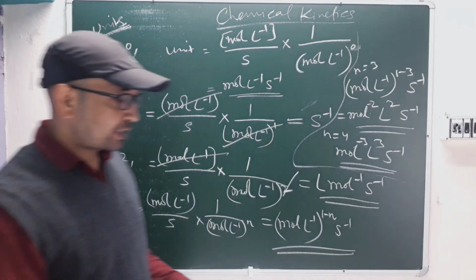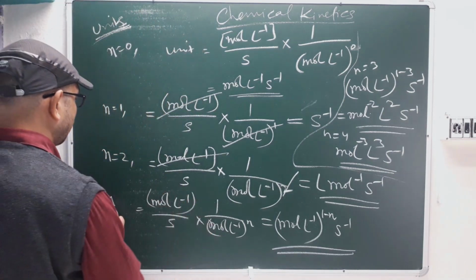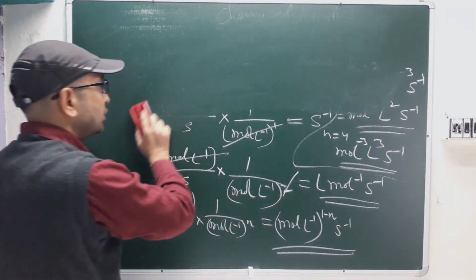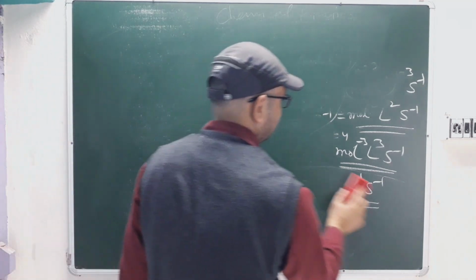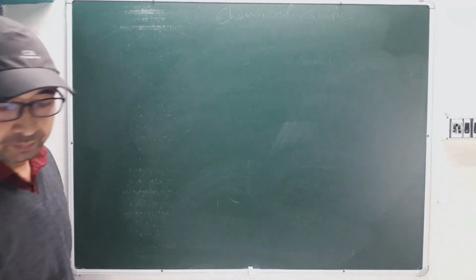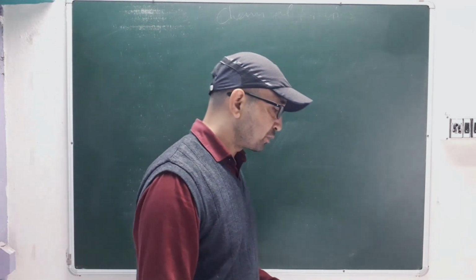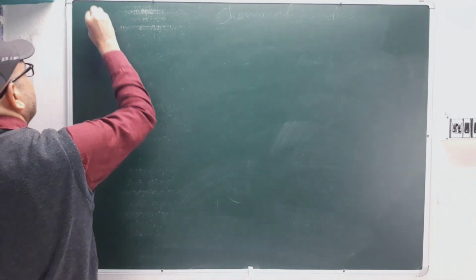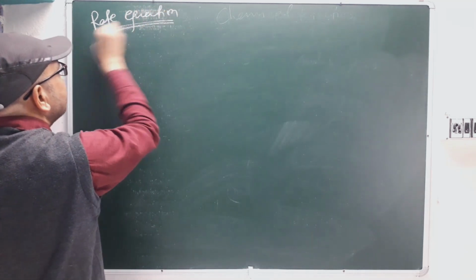Okay, done. So next we will see the order of reactions and how they work, because that is also required. Sometimes they'll give you the rate constant, they will give you time, and they'll ask you to tell the order of reaction, or maybe they'll ask you what is the half-life, or to find the rate constant. So the next will be for n. We are just finding out the rate equation for different orders of reaction.